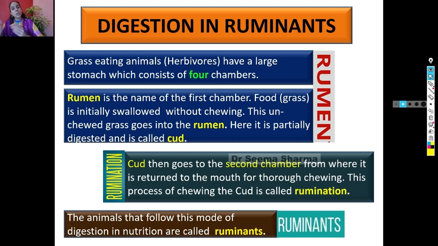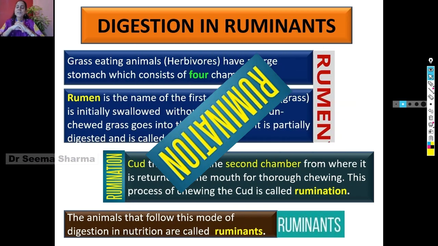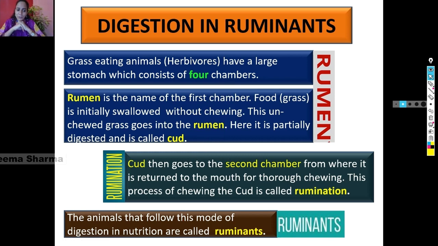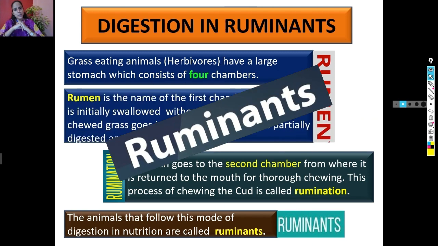This cud is going to the second chamber of the stomach, and then from that it is coming back to the mouth for thorough chewing. So this type of mode of digestion is called rumination. And all those animals which follow this method of digestion, they are called ruminants. So cow is a ruminant.